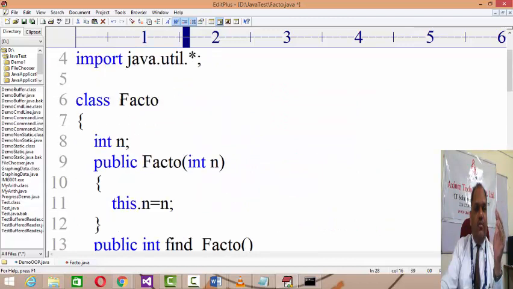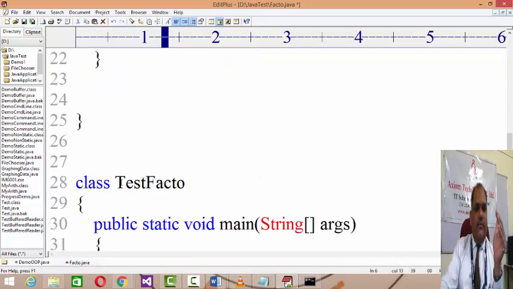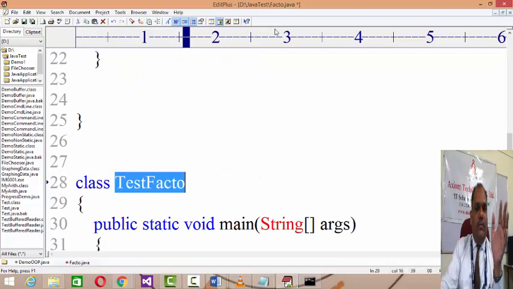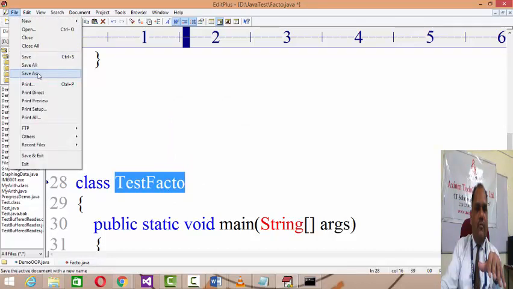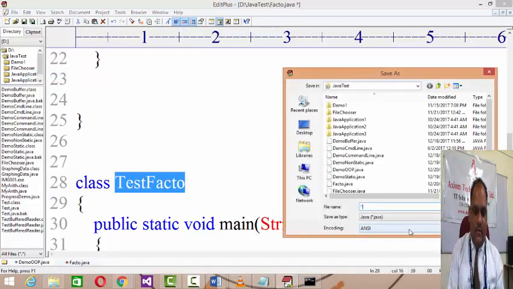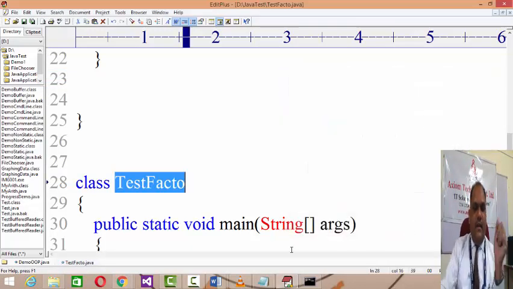So now while you have two classes over here, class Facto as well as TestFacto, you cannot save the project by the name Facto in such situations. You have to save the project by the name TestFacto, right? You have to save the project by the name of the class which consists of the main method, right?